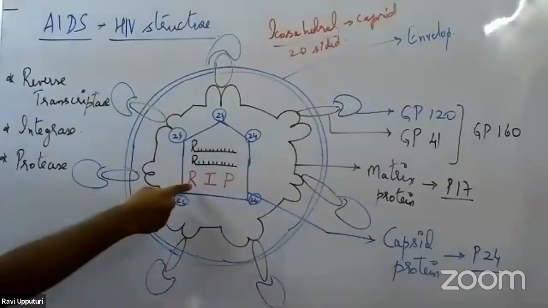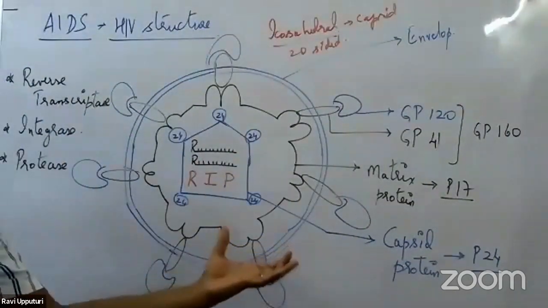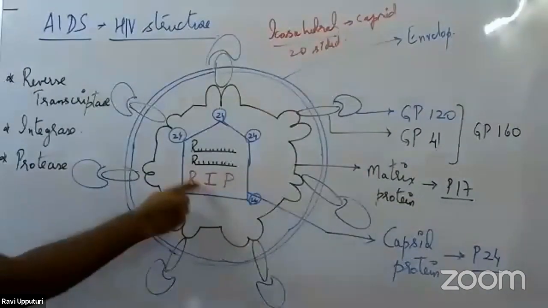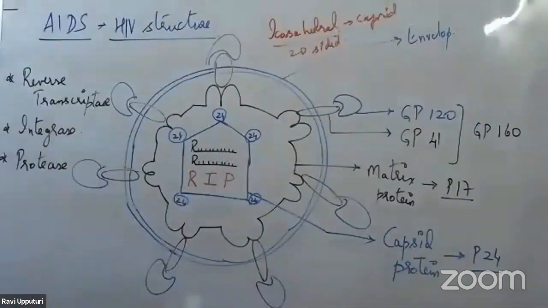So what is the role of reverse transcriptase? We have already seen what reverse transcriptase does. It is responsible for bringing about the process of reverse transcription, where RNA is converted into DNA. The second one, I, stands for integrase. So what does integrase mean?